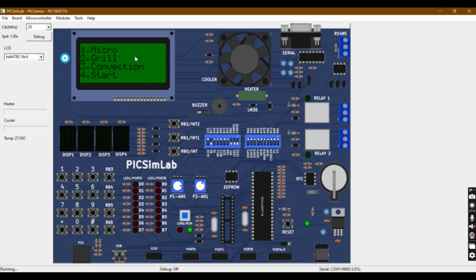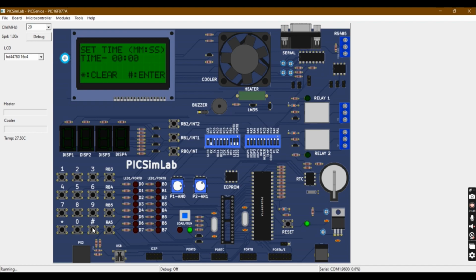Now it returns to the main menu, which has micro mode, grill mode, convection mode and start mode. Now we have entered the micro mode. The initial display shows the power is 900 watt, and after that we have the screen to set the time limit. If you want to clear it you have to press star, and if you want to enter you have to press enter.